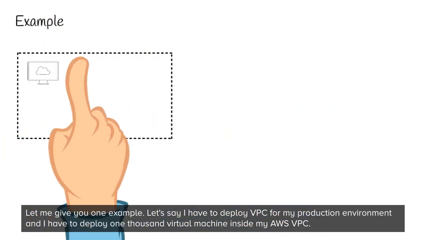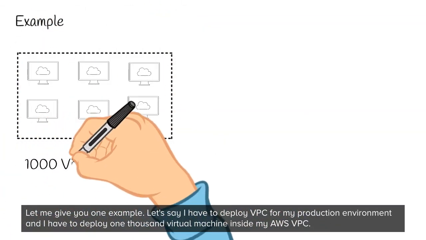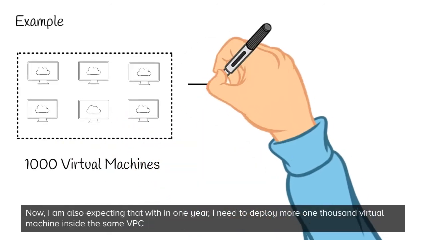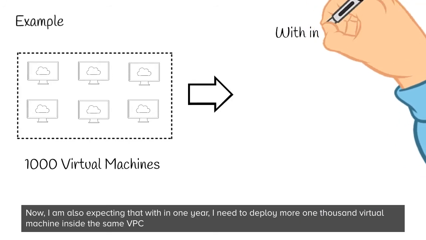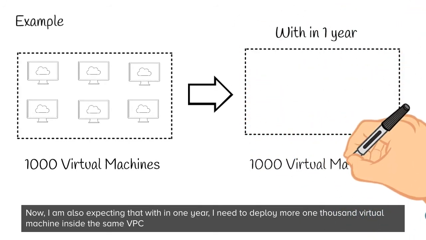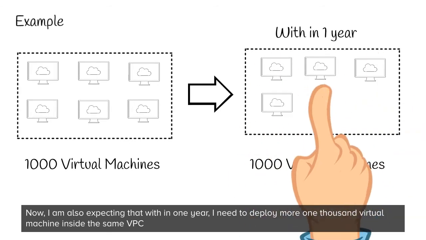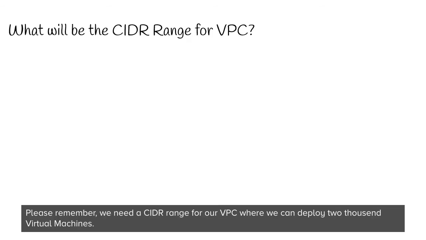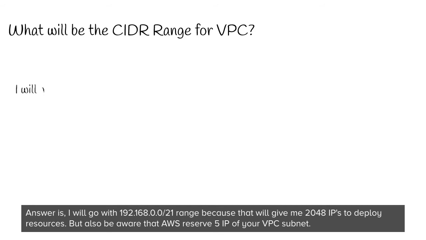Let's say I have to deploy a VPC for my production environment and I have to deploy 1000 virtual machines inside my VPC. Now, I'm also expecting that within 1 year, I need to deploy 1000 more virtual machines inside the same VPC. Now, the question is, what will be the right CIDR range for my VPC? Please remember, we need a CIDR range for our VPC where we can deploy 2000 virtual machines.